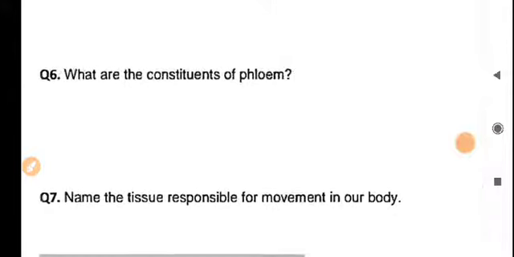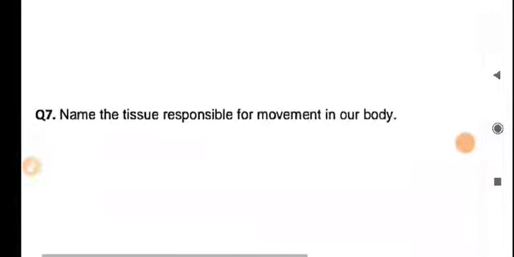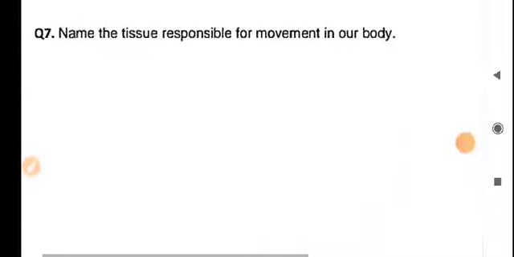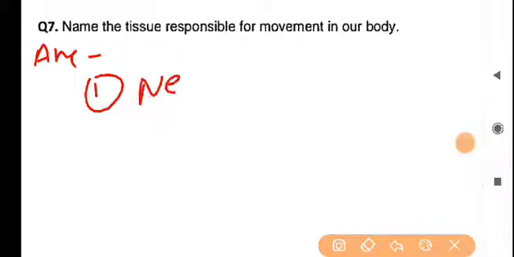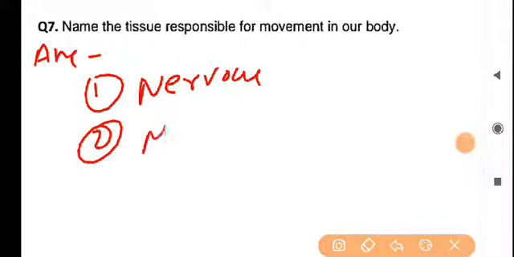Name the tissue that is responsible for the movements of the body. Actually, two specialized tissues are responsible for the movements of the body: the nervous tissue, and the second is the muscular tissue.